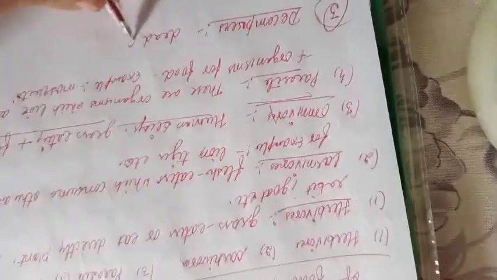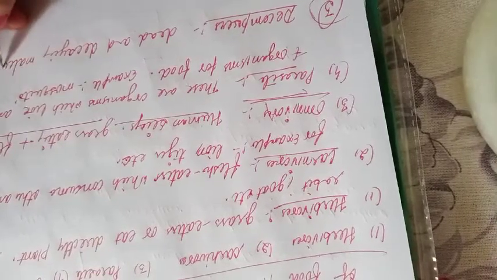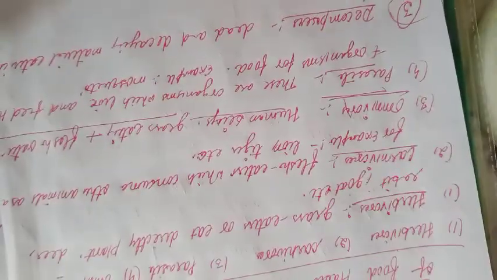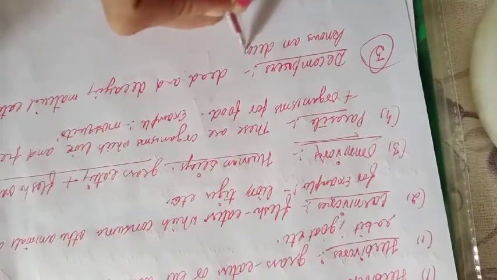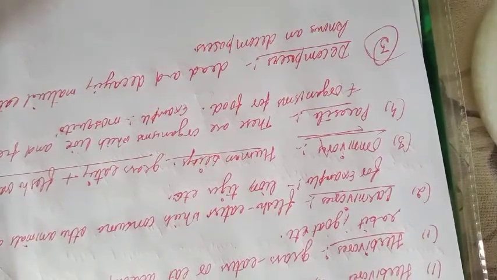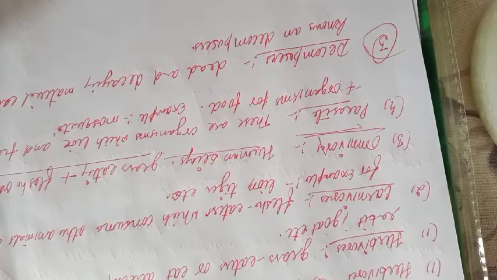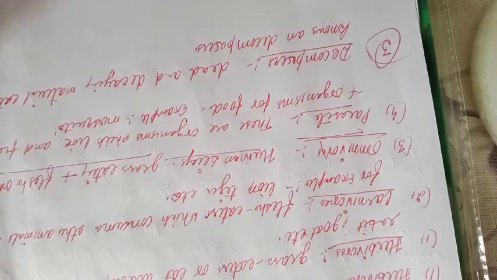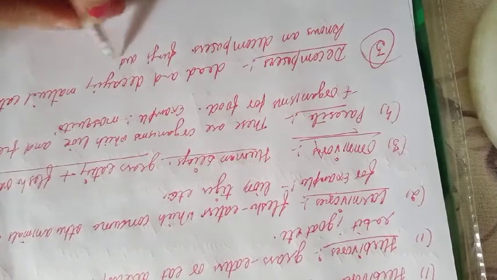Those who eat dead and decaying material are known as decomposers, which break down dead plants and eat them to get their nourishment. Fungi and bacteria are examples of decomposers.